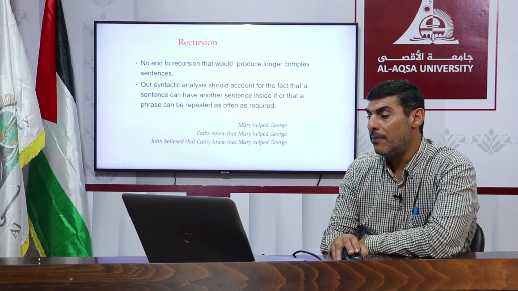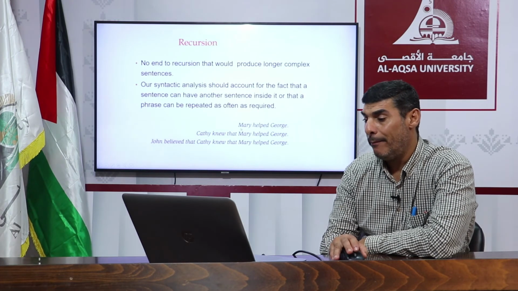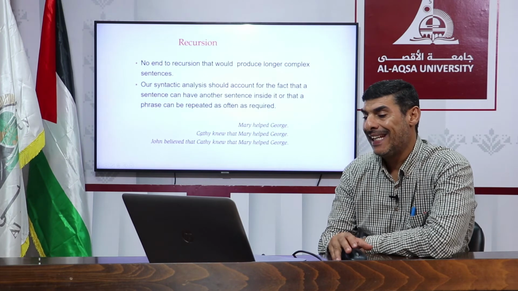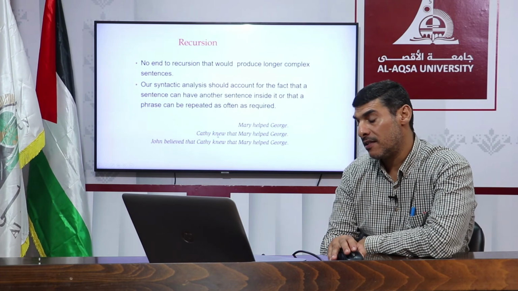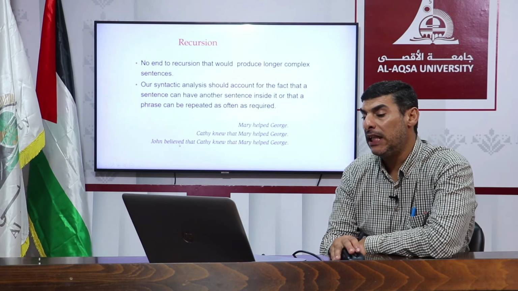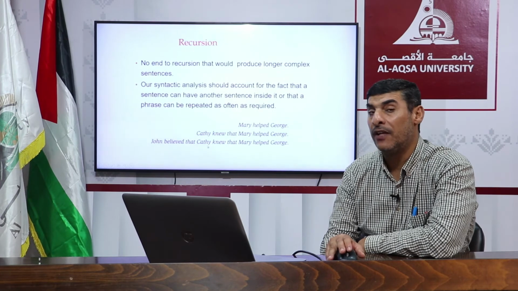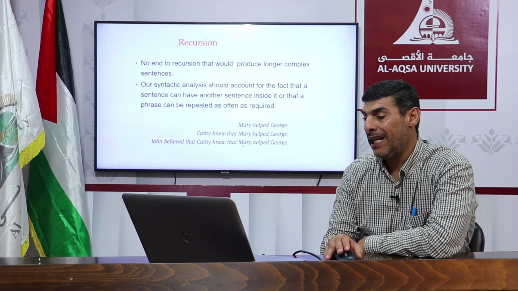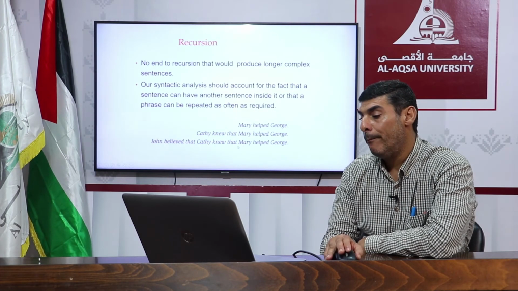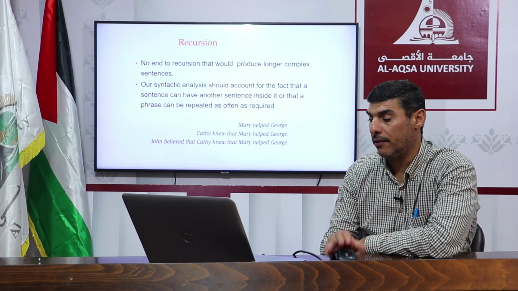Okay, let's have examples. Mary helped George. That is a simple sentence with a single idea. Mary helped George. Kathy knew, that is a sentence or a clause, that Mary helped George. John believed, we have clause number one, that Kathy knew. So we have clause number two, that Mary helped George. So Mary helped George is the independent clause because it has a full meaning.